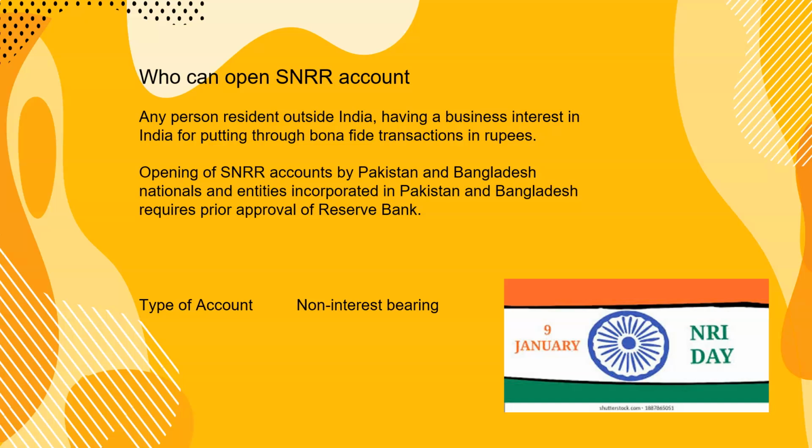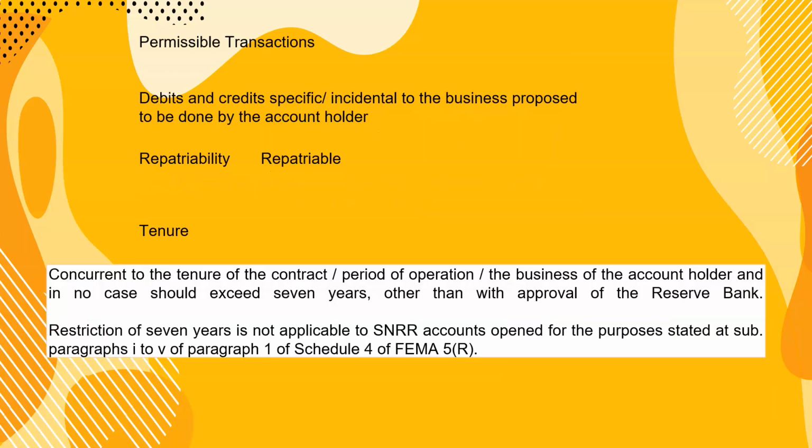Opening of SNRR accounts by Pakistan and Bangladeshi nationals and entities incorporated in Pakistan and Bangladesh requires prior approval of RBI. Types of accounts: non-interest bearing. No interest is paid on these accounts. Permissible transactions: debits and credits incidental to the business proposed to be done by the account holder. Repatriable: it is fully repatriable. Tenure: concurrent to the tenure of the contract period of operations or business of the account holder. In no case should it exceed 7 years, right? The tenure cannot be more than 7 years, otherwise other than with the approval of RBI, right?